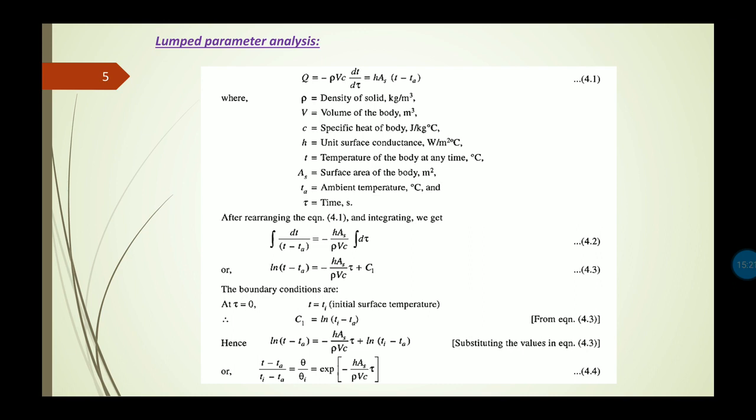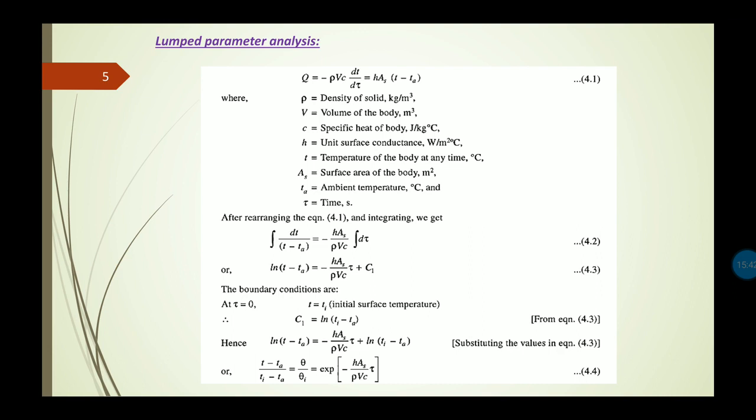Now here the boundary conditions we need to consider to find the value of C1. So what are the boundary conditions? When tau, that is the time, equals 0, the temperature of the body at that time will be equal to the initial surface temperature, which is small Ti.